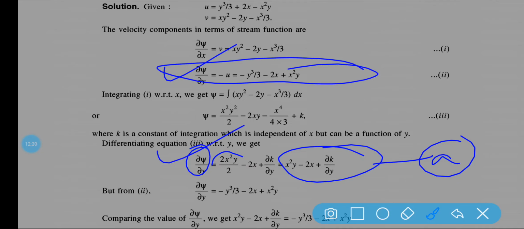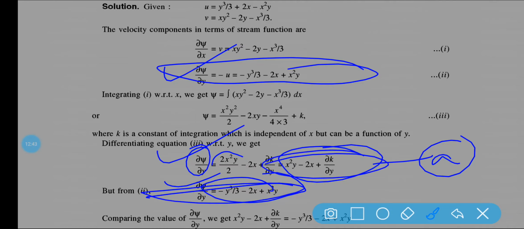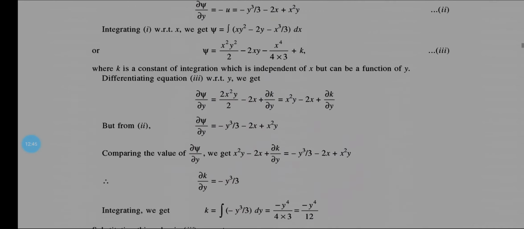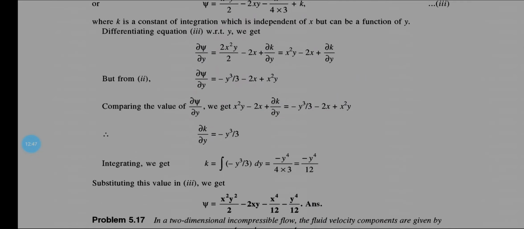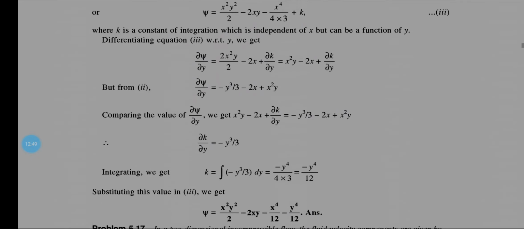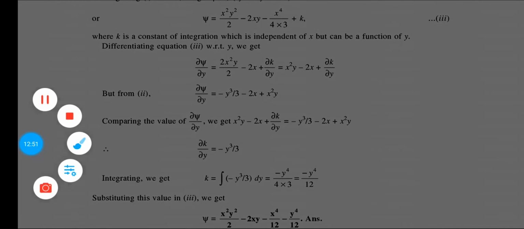So put the value, that means del psi by del y is equal to minus y square by 3 plus 2x minus 2x plus x square y. Now mathematically this equation is equal to this equation, so I am putting it here. You can see this is your equation.